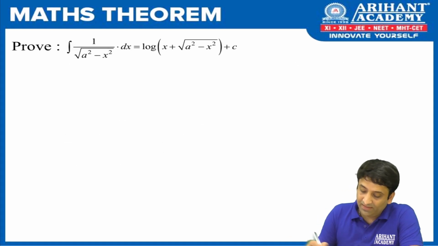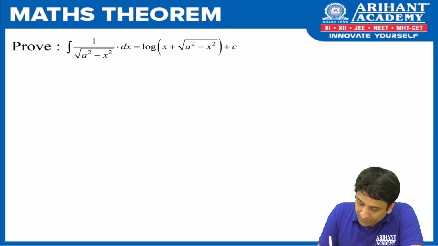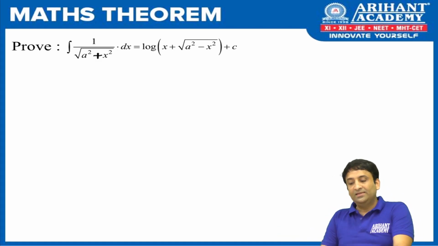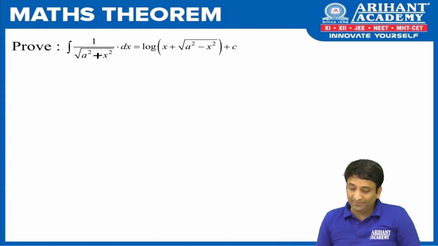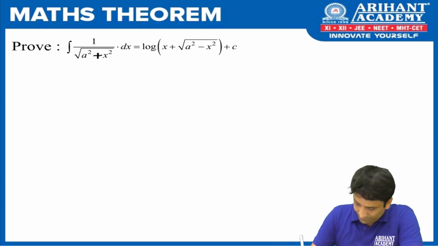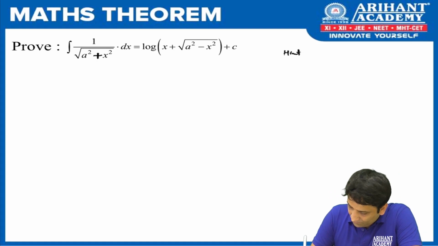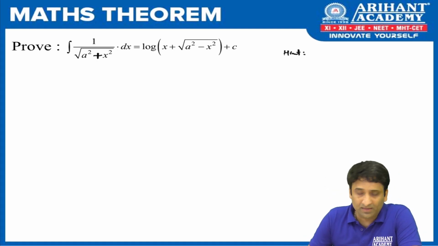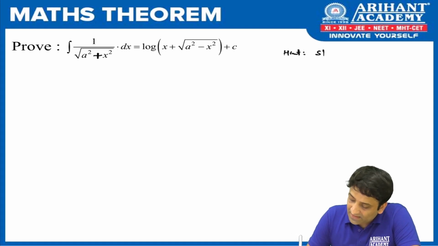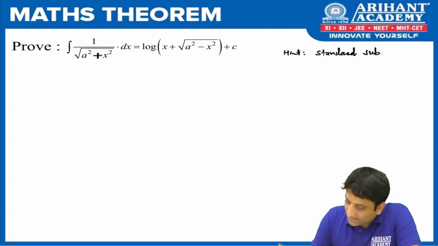Now here there is one problem. If you see, there is a printing mistake over here. We should have 1 upon x square under root of a square plus x square dx. Let's start with the hint part. I think by this time everyone is comfortable with this set of theorems, where we are going to use standard substitution. Let us decide the standard substitution.